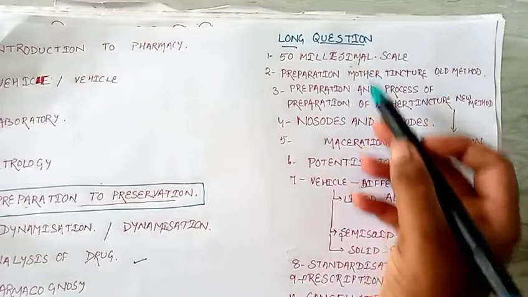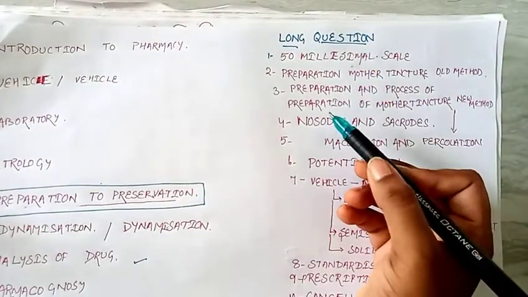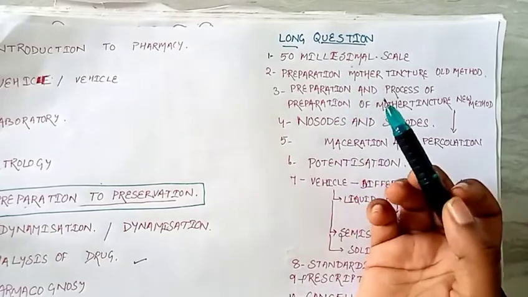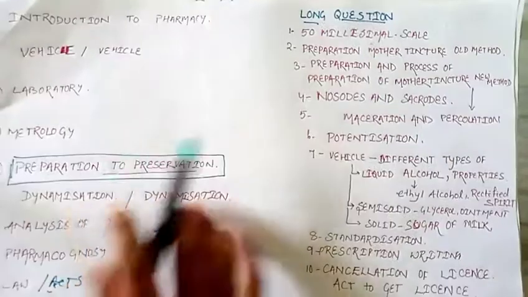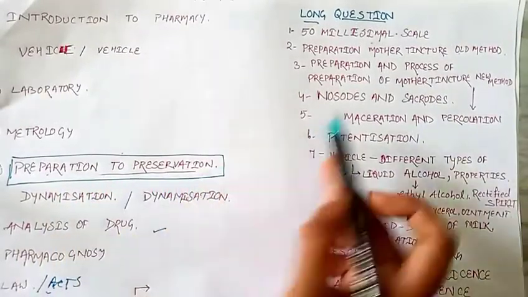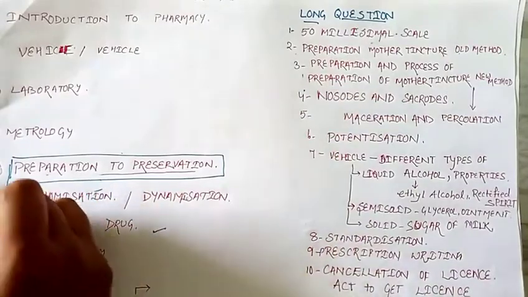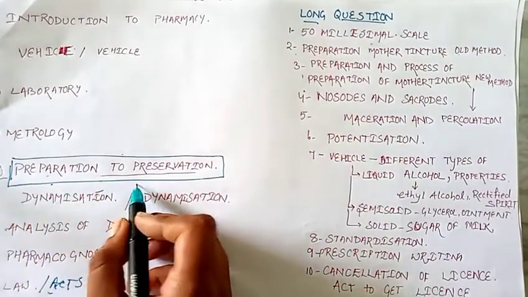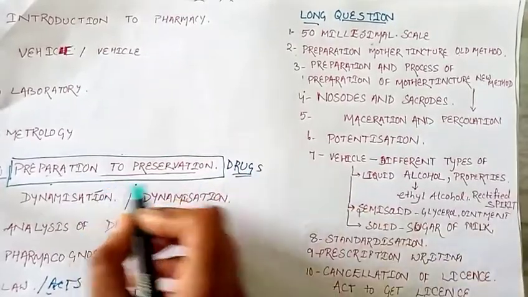So these are the important long questions which can be asked in your exam repeatedly, and these are the most probable questions asked in your university exam. So first, from this section I take the questions of 1, 2, 3, 4. These are from section 5, that is preparation to preservation of drugs.